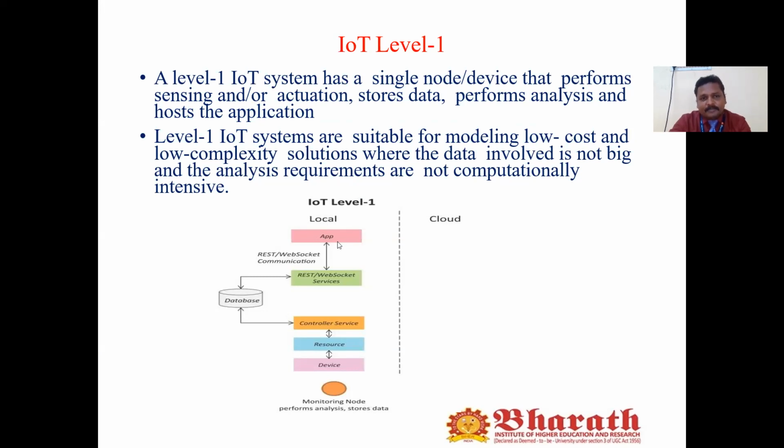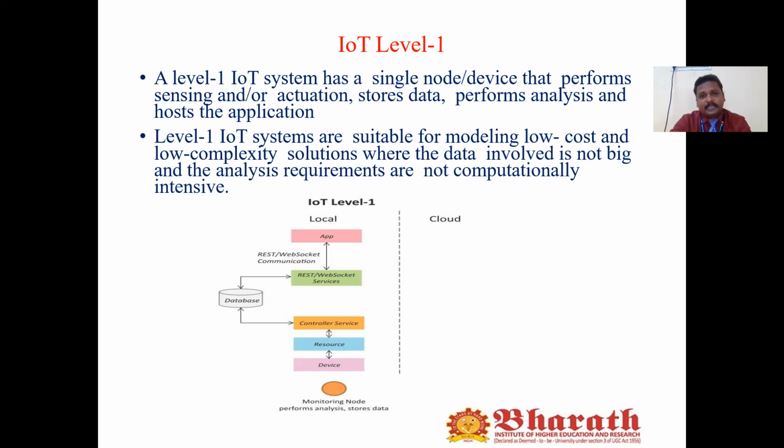This IoT level 1 system is suitable for low cost and low complexity, where the data involved is small, but it is not suitable for big data. Where the data involved is big, IoT level 1 systems are not suitable.